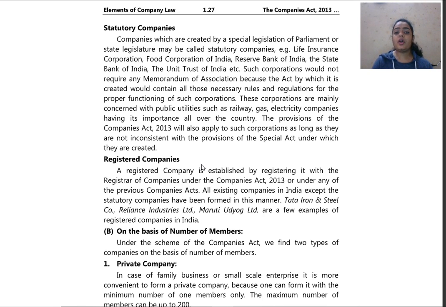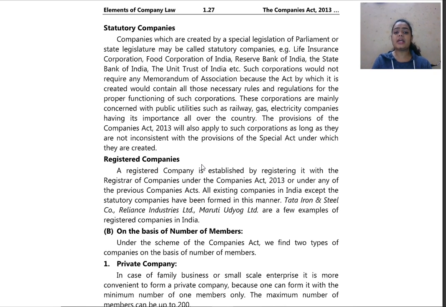So from this we can see that all the companies given as examples, that is Life Insurance Corporation and the others, are somehow taken care of by the government or by Parliament, and all the rules and regulations are specified while forming the company.